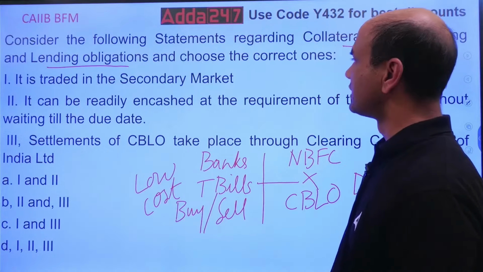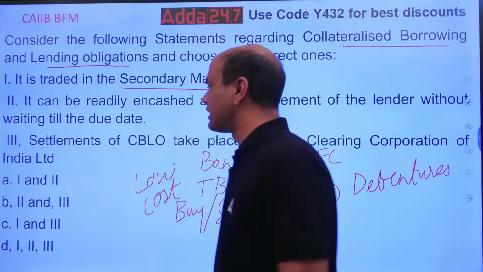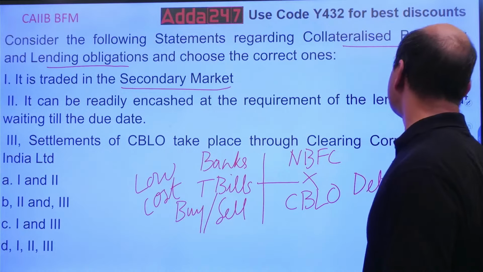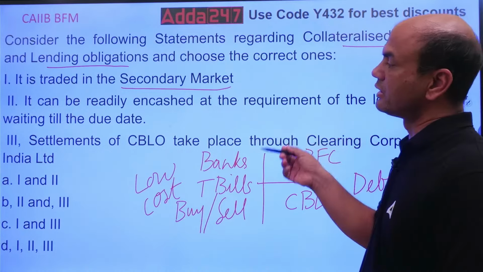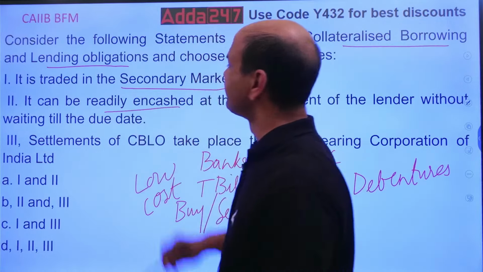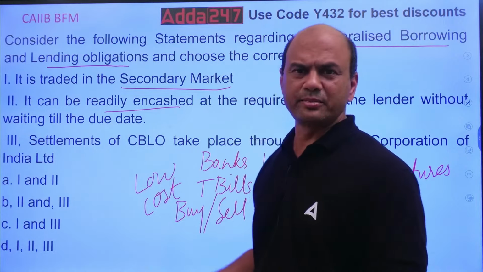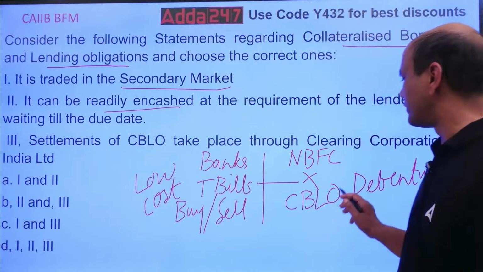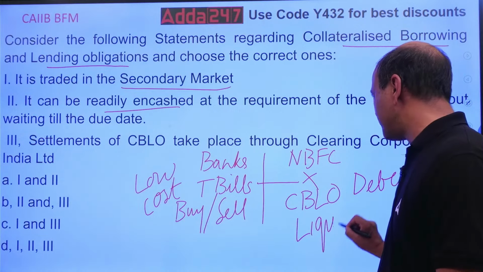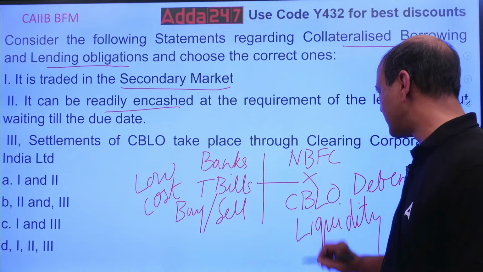Choose the correct one. It is traded in the secondary market, bought and sold in the secondary market. It can be readily encashed at the requirement of the lender without waiting till the due date. Readily encashed means what? I can sell it to anyone. That's the main purpose, isn't it? That's what we call liquidity. Liquidity means I should be able to sell anything very fast. That is known as liquidity.